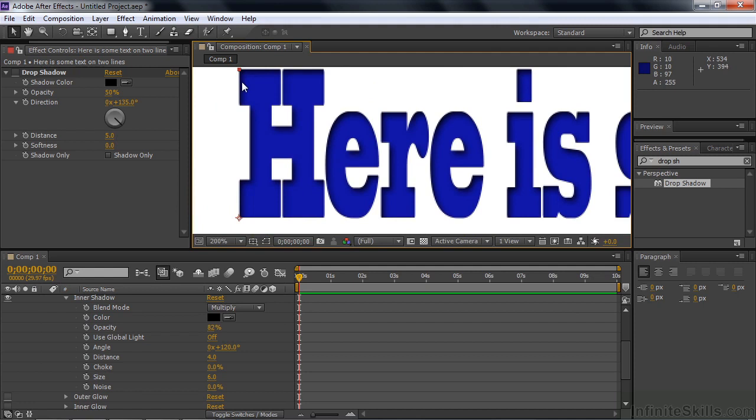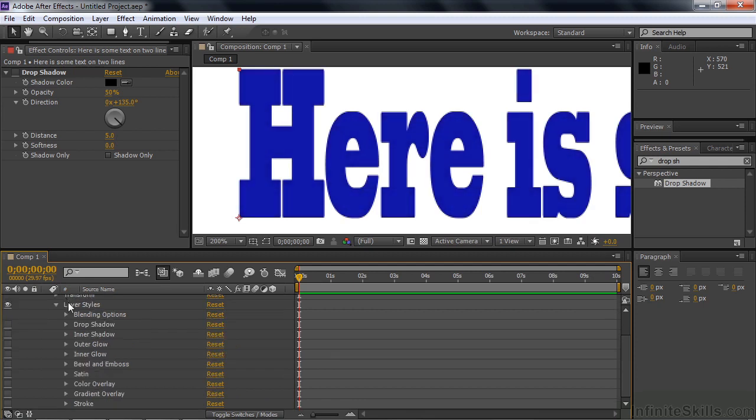That's showing up as the inner shadow. If I change, let's say, the distance just a bit there, bring that in, you can start seeing how that works. Change the size just a bit, so it kind of pushes in on the center like so. And all these guys are keyframeable, by the way. You can always change these guys over time. All right, let's move on down to the next one.